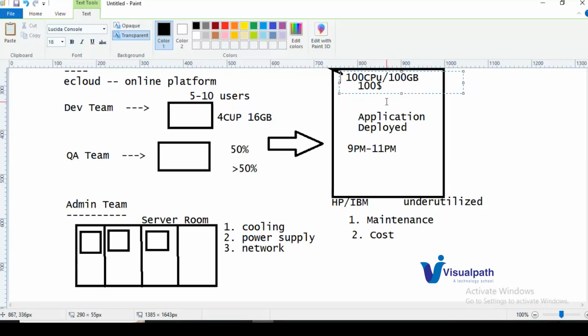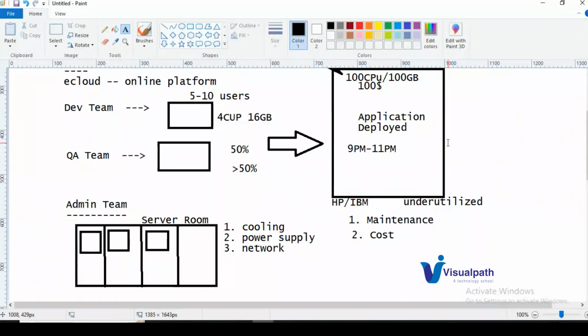We are not fully utilizing the server. Compare it with your laptop: we purchased it but use it for only 8 or 9 hours, yet we gave the full amount of money to the vendor. Here it is the same scenario.